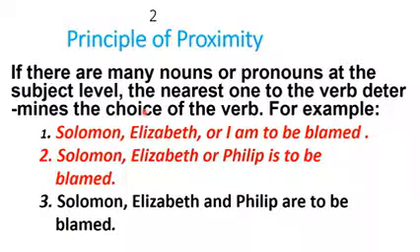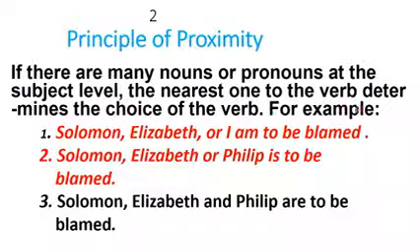Okay, the next one is the principle of proximity. You know, proximity, nearness, closeness. So this rule is all about closeness. Where is the position of the subject? Is it very close to the verb? That is what you consider. So if there are many nouns or pronouns at the subject level, that is, if your sentence begins with many names as subjects, the nearest noun or pronoun to the verb will determine the choice of that verb.